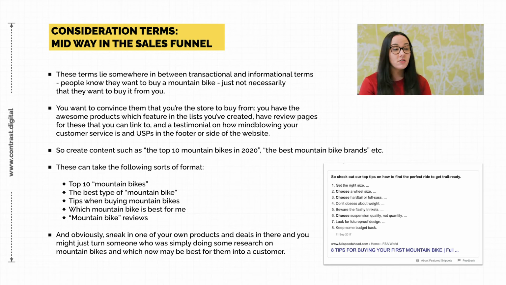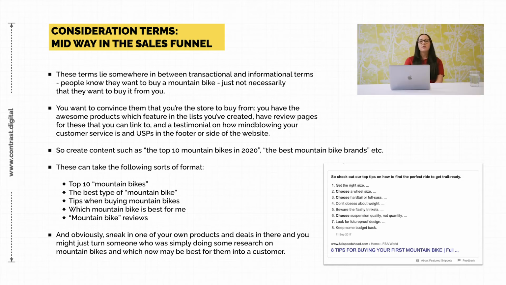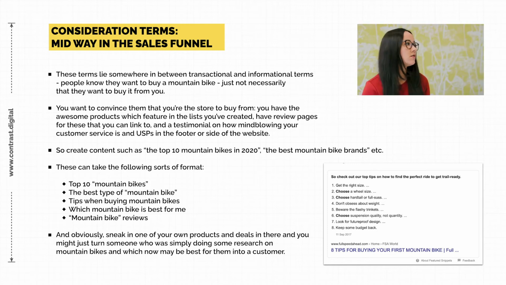So now we move on to consideration terms. These are basically for people who are midway in the conversion funnel. These guys know that they want to buy a particular kind of product. They just don't necessarily know that they want to buy it from you. They're weighing up their options. So these kinds of things, you've probably done it before yourself: tips for buying mountain bikes, top mountain bike stores, that kind of thing.